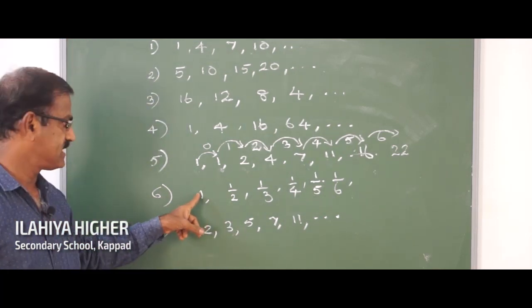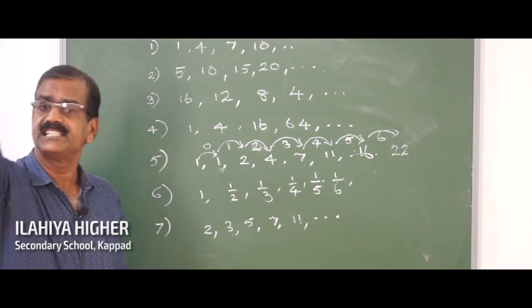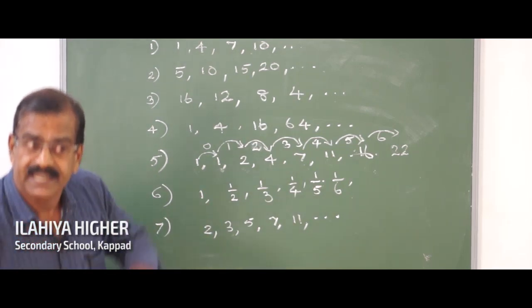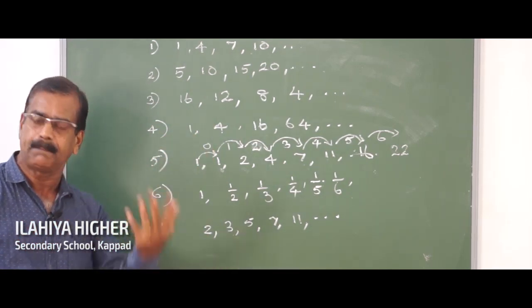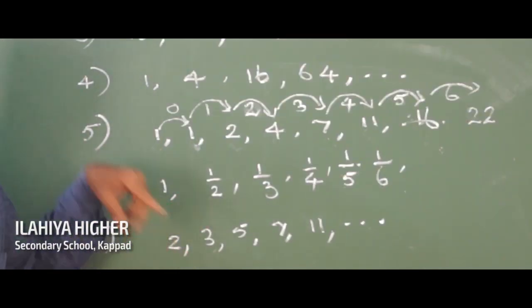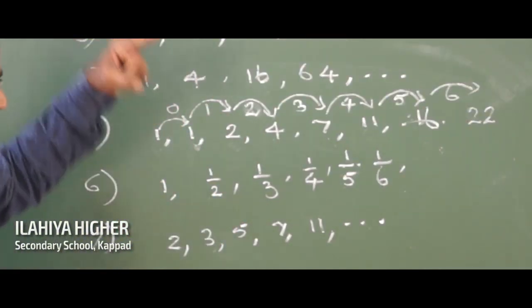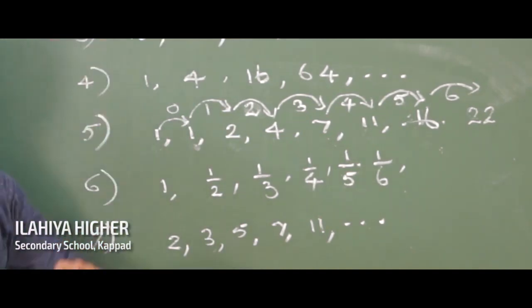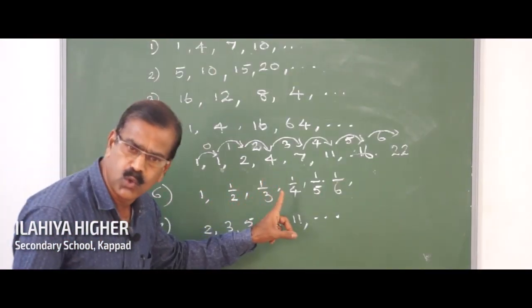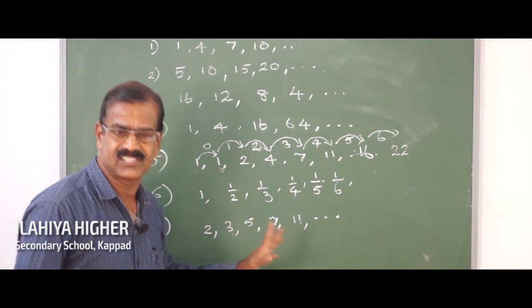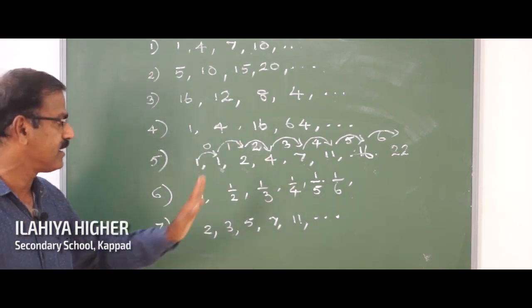So, 1 by 1 is 1. Then what is the reciprocal of the next natural number? Next natural number is 2. Its reciprocal is 1 by 2. Next 1 by 3, 1 by 4, 1 by 5, like that goes on. So, here also there is a rule. The rule is this: reciprocals of natural numbers.